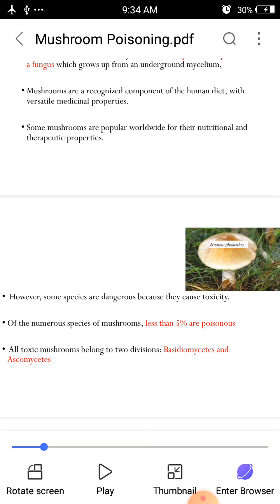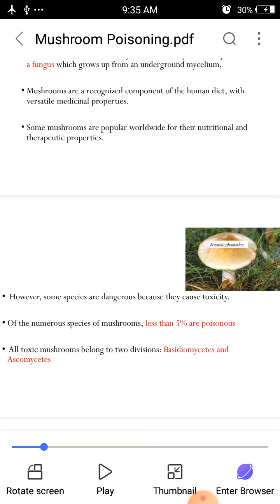The American Association of Poison Control Centers has recognized that nearly 10,000 cases occur per year. That is, in a population of 1 lakh people, 5 are affected with poisonous mushrooms.